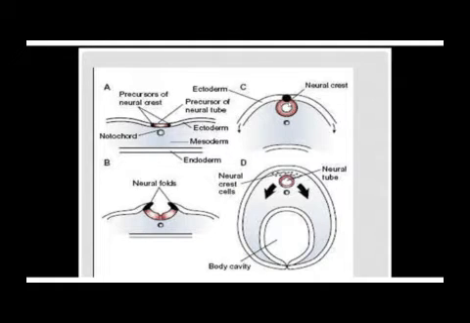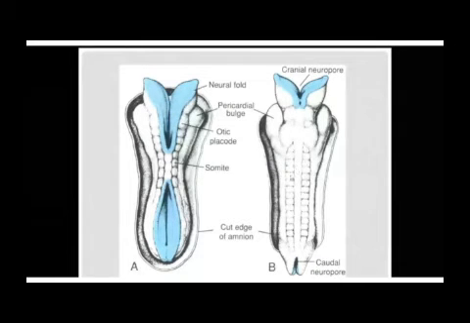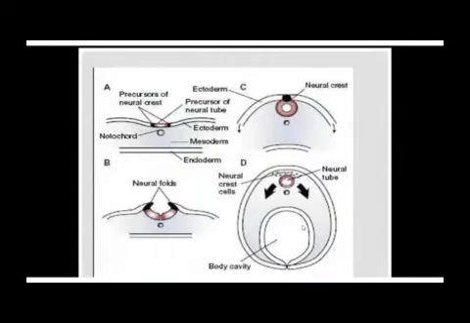And I said that fusion begins in the midline and then approaches into the head region and the tail region like this. Fusion began in the middle aspect of the neural plate, and then it proceeded cranially and caudally. And I also made a point that before the neural folds fuse, the neural crest cells separate.